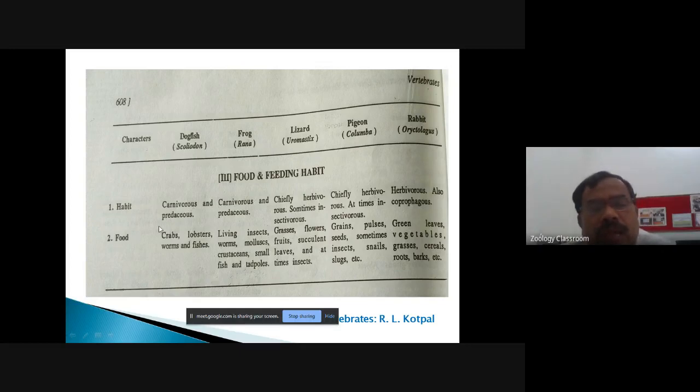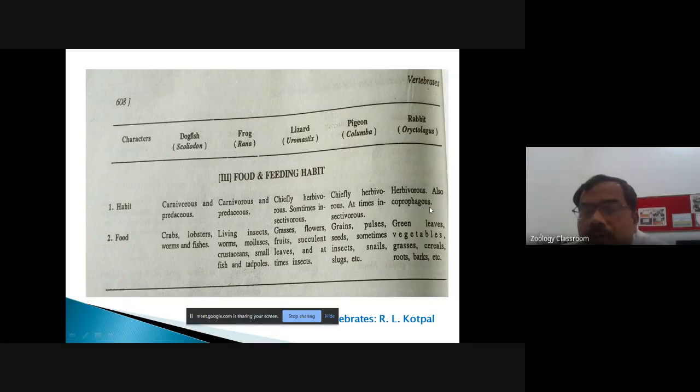When you see the habit of the fishes, generally fishes are carnivorous. Scoliodon is carnivorous and a predaceous feeder. Frog is also carnivorous and predaceous, while Uromastyx is chiefly herbivorous and sometimes insectivorous, while the bird, pigeon, is chiefly herbivorous and at times insectivorous. The mammal is herbivorous. Rabbit is herbivorous, but now we are omnivorous.